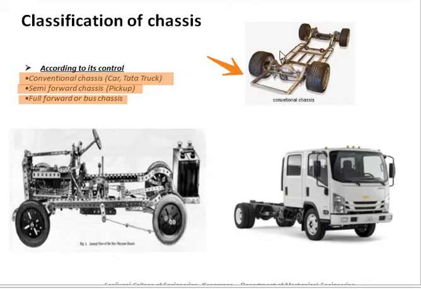It has the frame, all four wheels and the power unit. This is a simple construction. Again, this is the 3D diagram of a conventional chassis used for the vehicle, and this is the full forward bus chassis, or you can also call it a semi forward chassis, wherein you can attach a goods carrier unit.